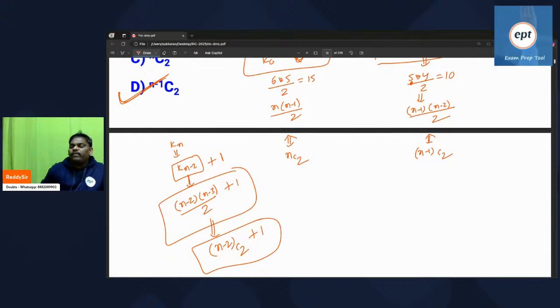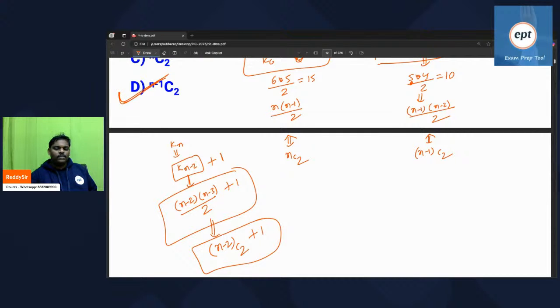He can ask in whatever way. He can ask the same question like this: how many maximum number of edges are possible in a simple graph where the graph is disconnected, where every subgraph or every component contains a minimum of four vertices? Like that he will ask, so accordingly you can plan.